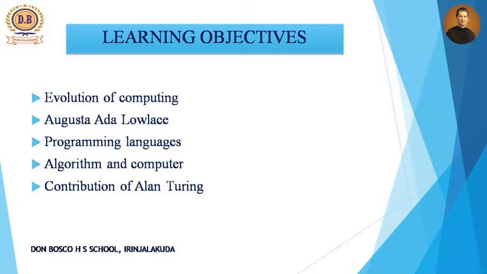After that we will discuss different types of languages. In computer, there are different types of languages available. All those languages we are going to discuss, and we are also going to classify these languages according to their symbols. Then the next topic is algorithm, and what is the connection between algorithm and program. The last topic is Turing machine. A scientist called Alan M. Turing invented a machine called Turing machine. What is the speciality of that machine, and why is it known as the predecessor of the modern computer? So these are the four topics that we are going to discuss in this video.